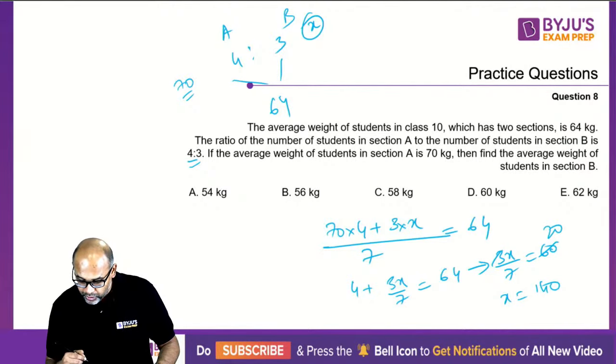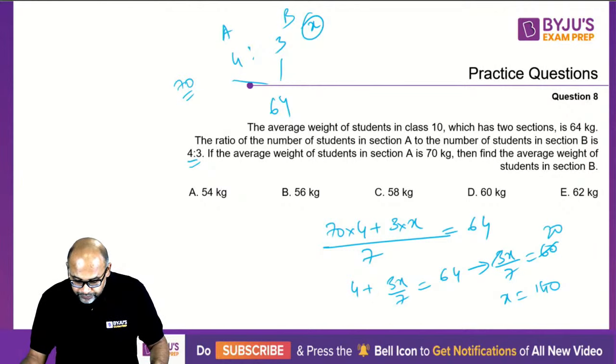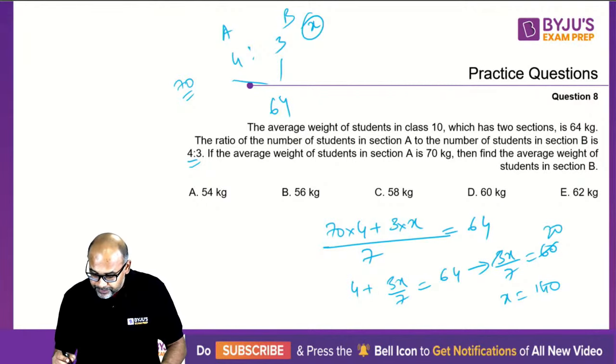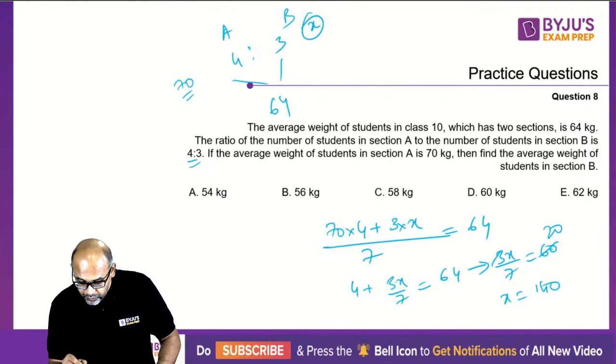Something has gone wrong. What has gone wrong? Okay, 2 sections is 64. So 70 into 4 plus, okay, not 3. Okay, my bad. 4 is to 3, yeah. This is correct. So 70 into 4. Oh yeah, this is 40.